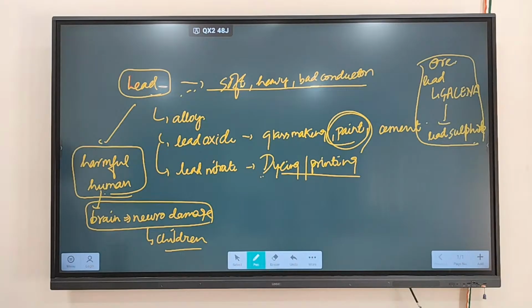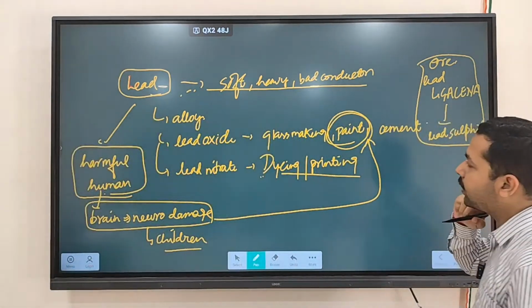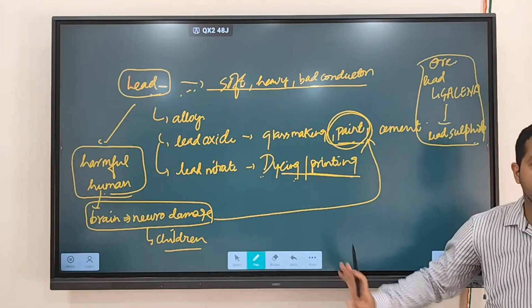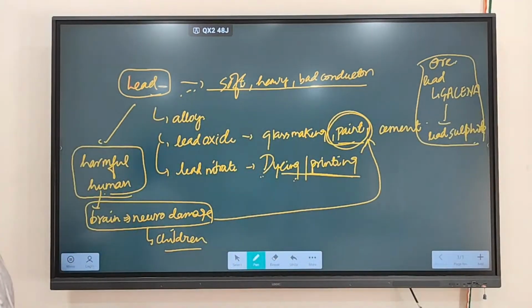That's why the government is trying to curb the usage of lead, especially in paint, dyeing and printing industries.